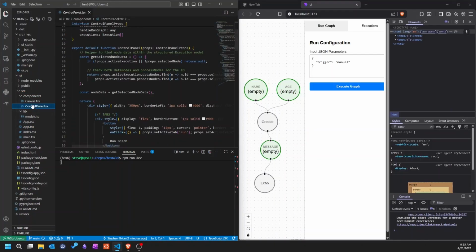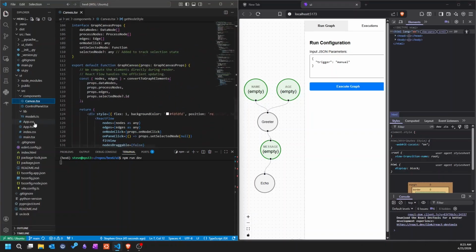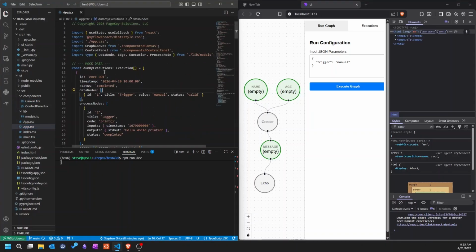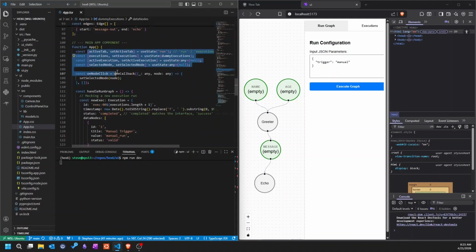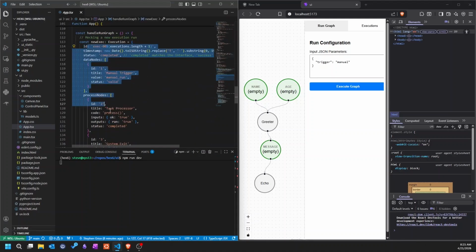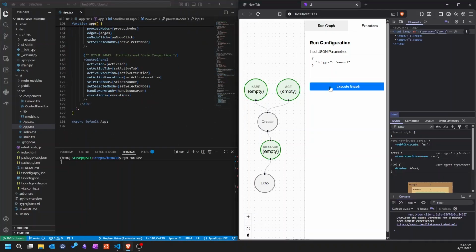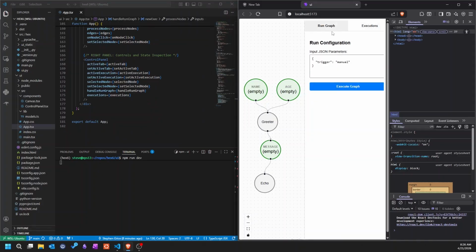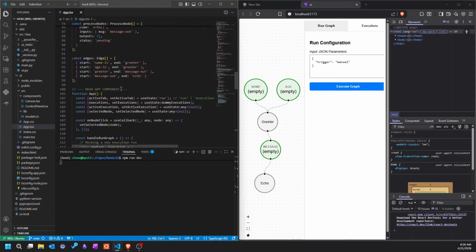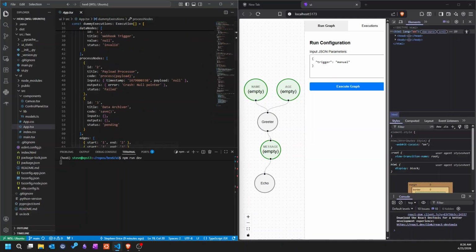All right, as a decent stopping point, the canvas contains all the logic for the colors, and the app TSX here is looking a little bit thinner. It just has some dummy data and state and the adding an execution thing, and that's it. So it's not quite working. Actually, that did work, but it's not where it needs to be, but it's getting better, and I'm actually starting to more deeply understand what's actually going on here. So we're moving past the vibe coding stage into the understanding and owning stage, which is great.